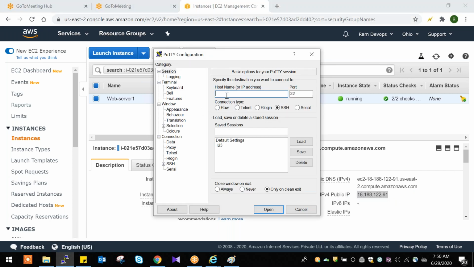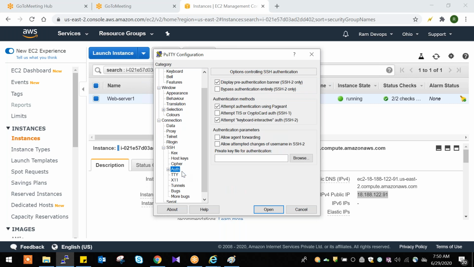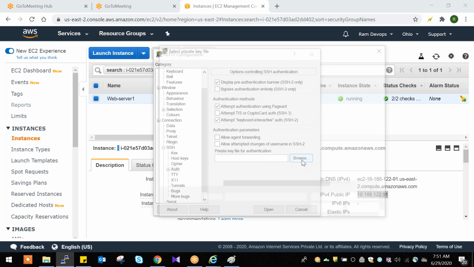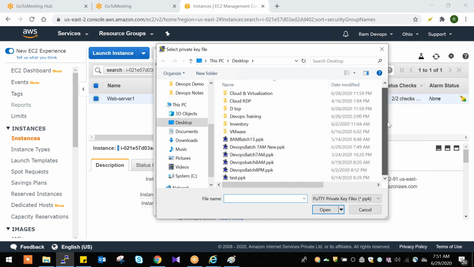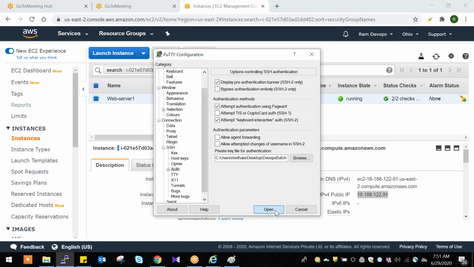Paste the IP address here and click on SSH authentication. Browse, then we need to select the PPK file. This is our PPK, DevOps batch 7 a.m. new. Select this and open.